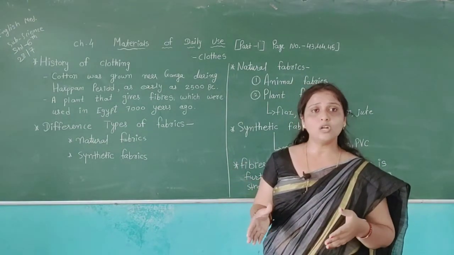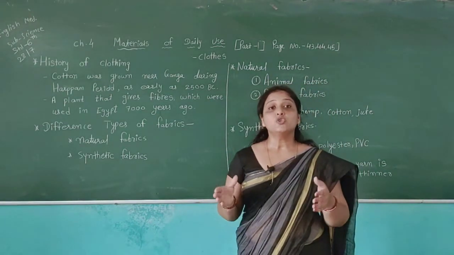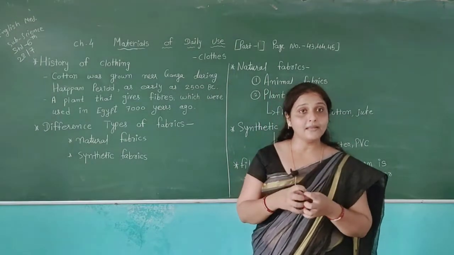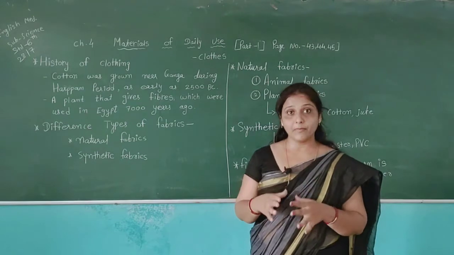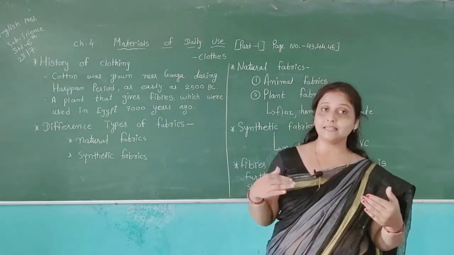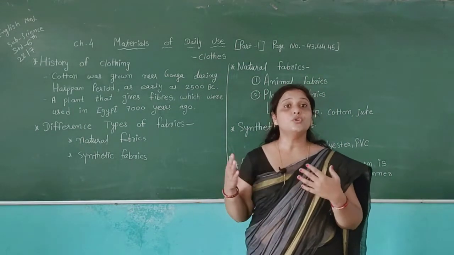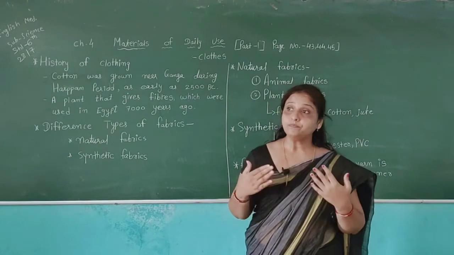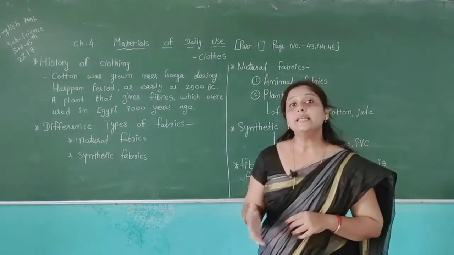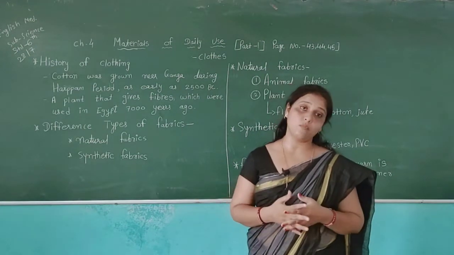They did not have stitching available, so they combined the leaves and made different shapes according to their body parts, and then covered their bodies with skins of animals and leaves of plants.